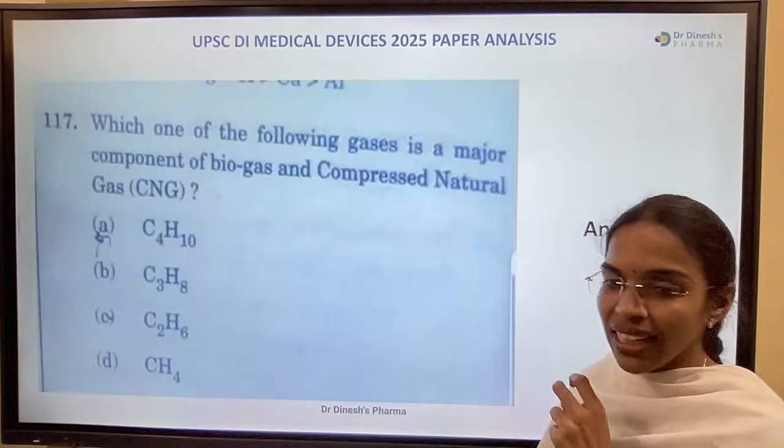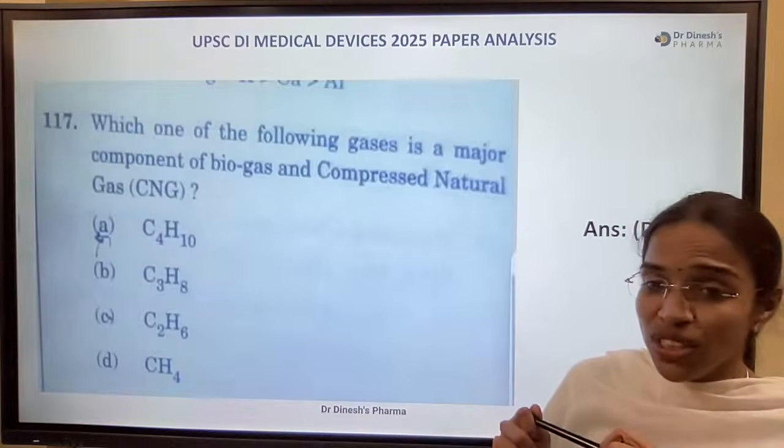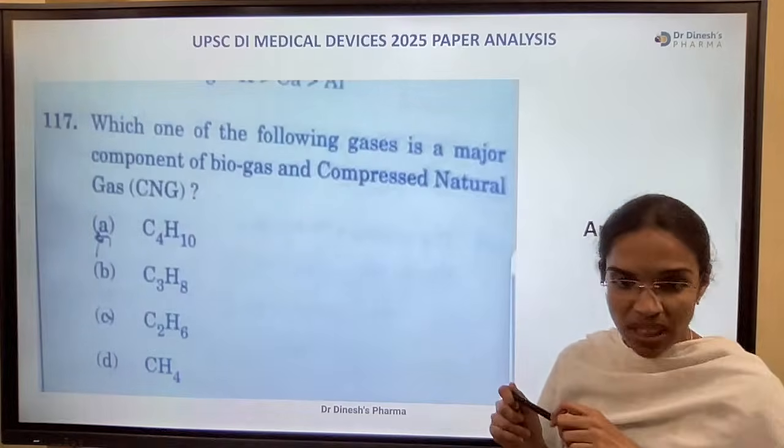Next, again. Which one of the following gases is a major component of biogas and compressed natural gas?